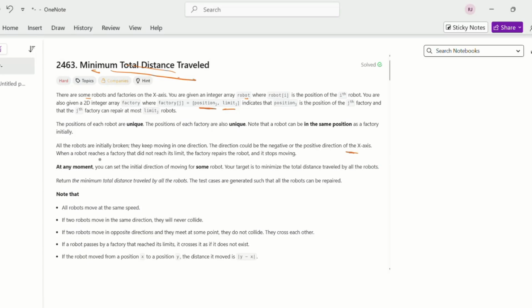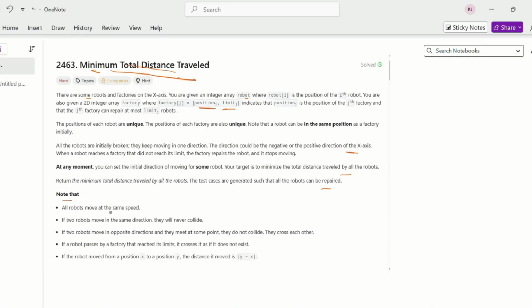When a robot reaches a factory that has not reached its limit, the factory repairs the robot and it stops moving. At any moment, you can set the initial direction of moving for some robots. Your target is to minimize the total distance traveled by all the robots. Return the minimum total distance traveled by all the robots. The test cases are generated such that all the robots can be repaired. And what is the note?